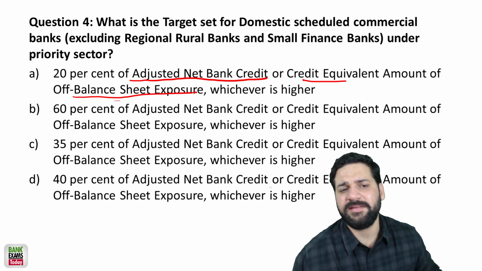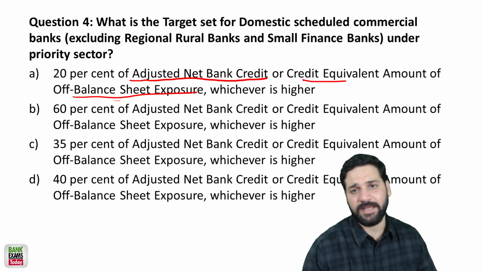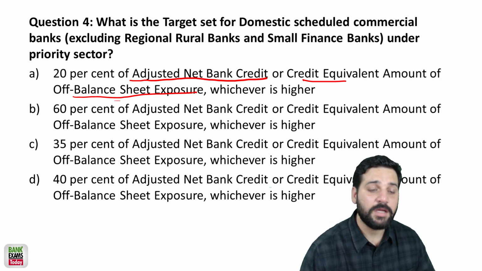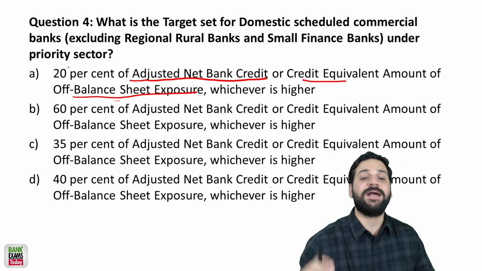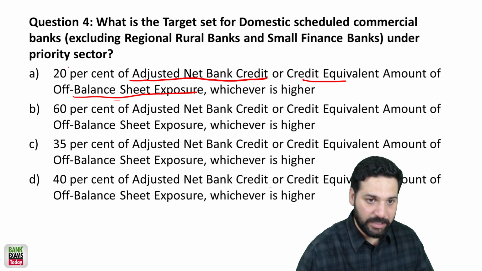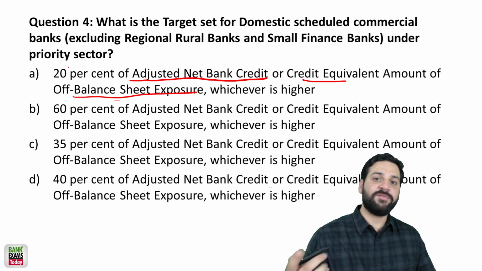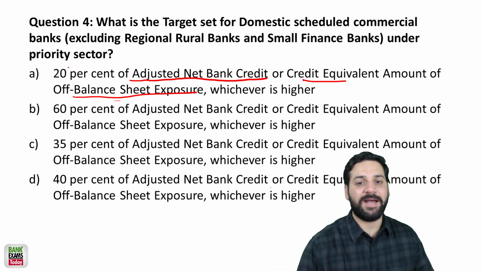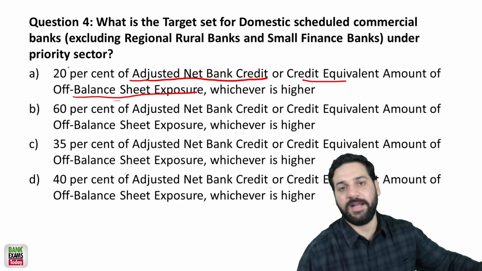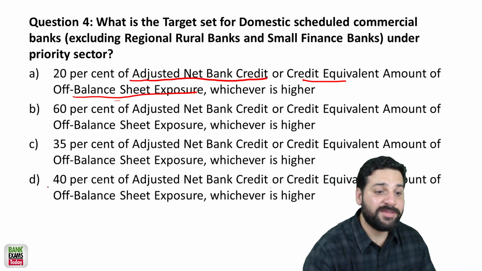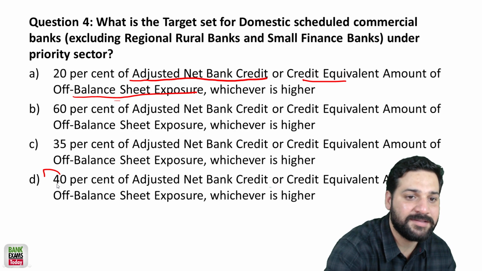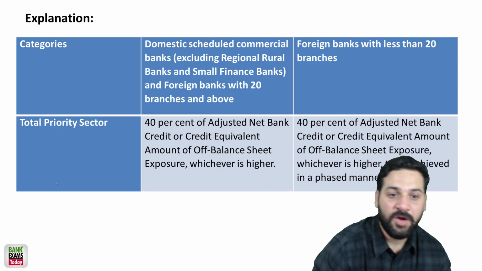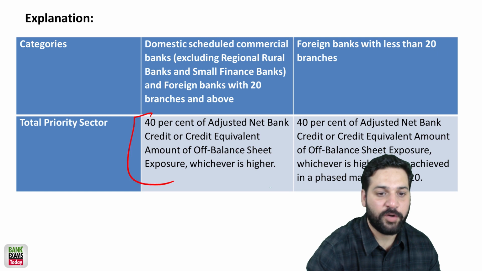So basically ये adjusted net bank credit क्या है? Okay. So how much should it be? How much of adjusted net bank credit should it be? At the end of this lecture, I'll also discuss net bank credit in an article on Bank Exams Today. It is basically 40%. For commercial banks, it is 40%.